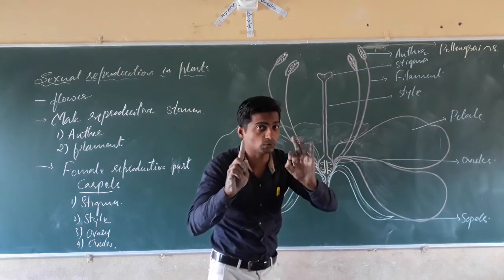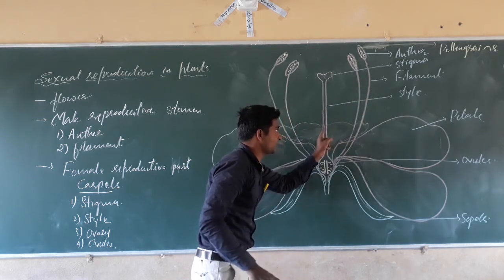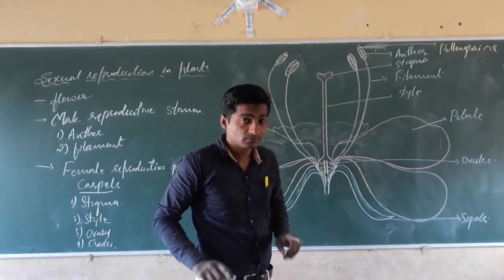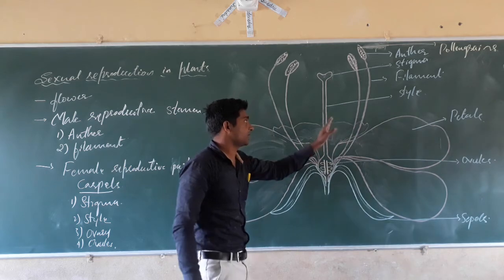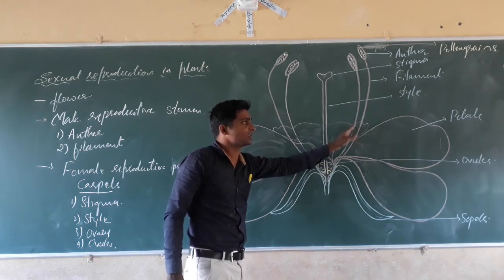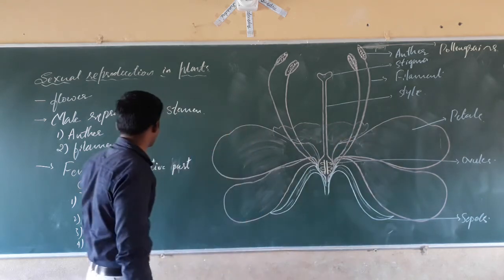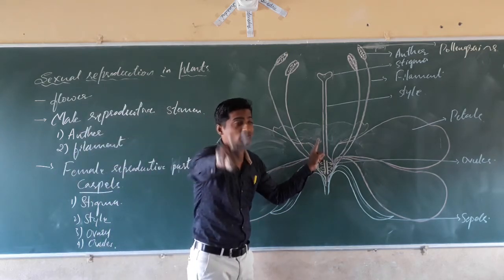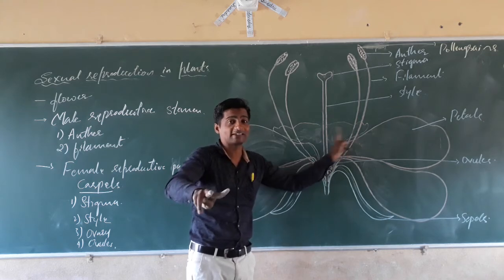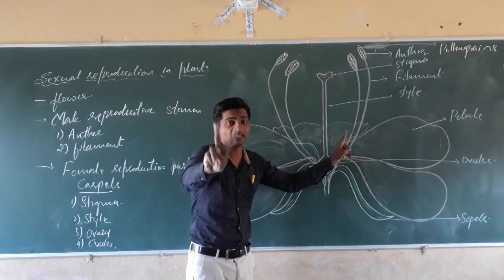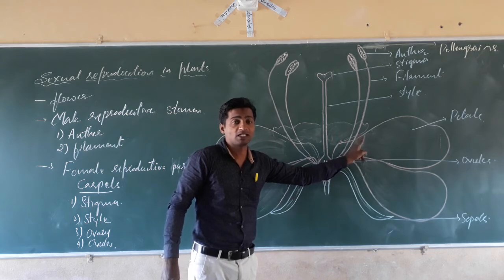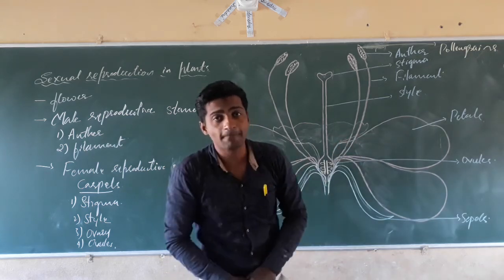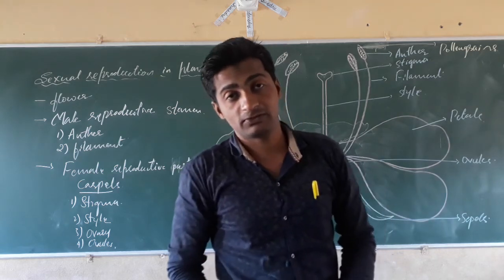See here, dear students, both male and female reproductive parts are present in the same flower. That's why we can say that the flower is bisexual. Bi means two. Both sexes are present in the same flower, so we call them bisexual flowers.